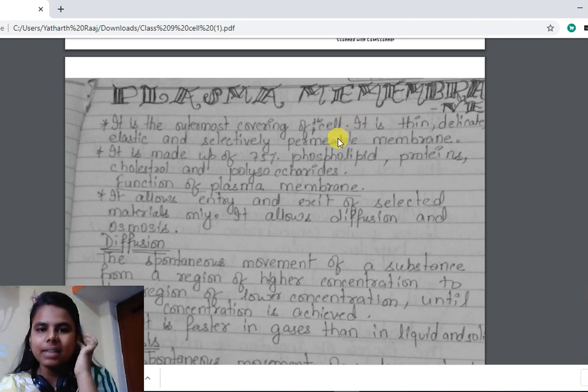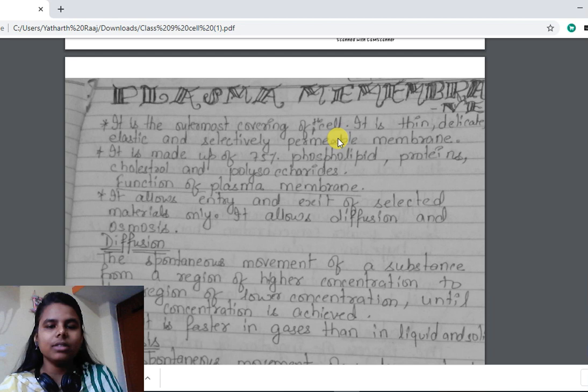So therefore plasma membrane is also known as selectively permeable membrane. Why? Because it selects things and then only it gives permission. It is not that anything can go inside the cell and anything can come out of the cell. It is not like that. The selection work is done by plasma membrane. Therefore, it is known as selectively permeable membrane.